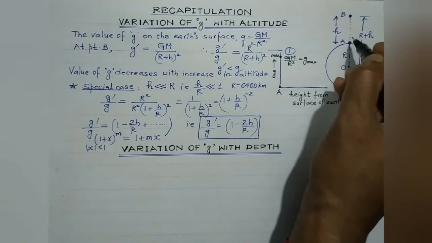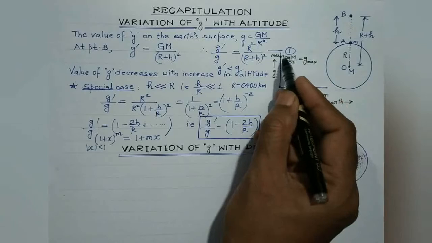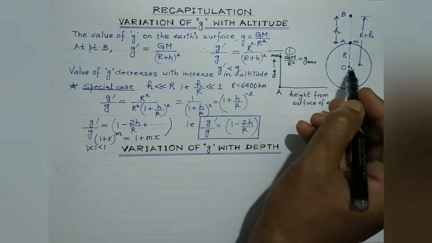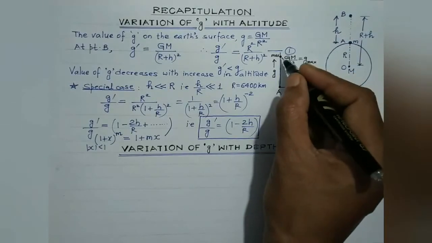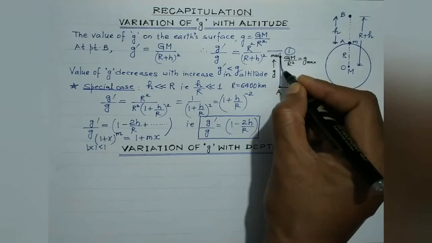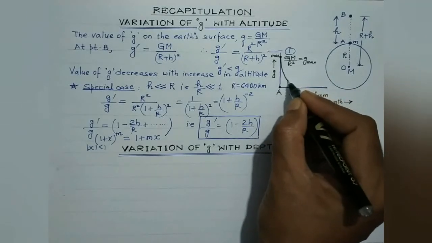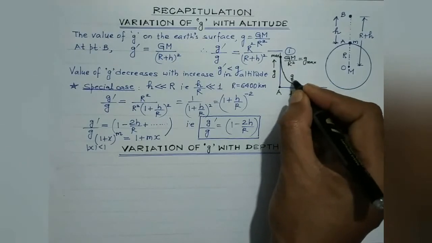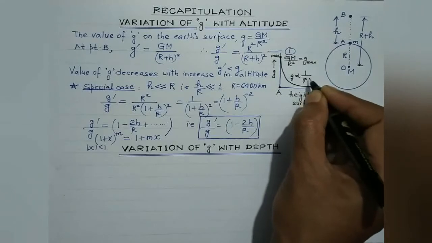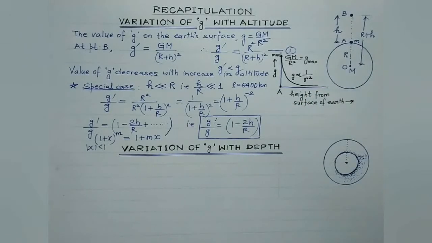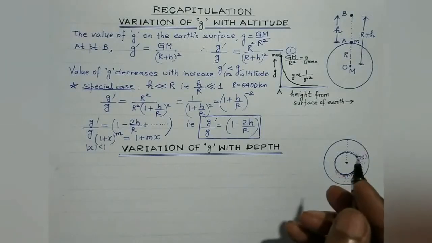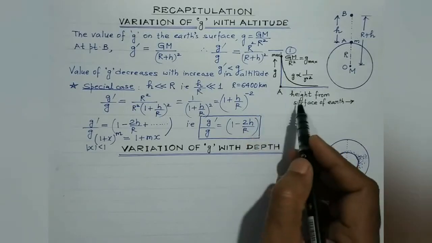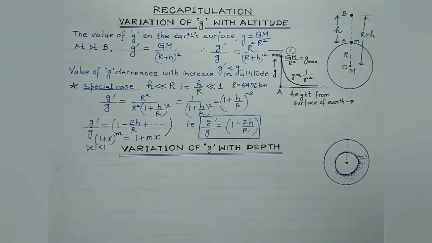Now, with the increase in the height, the value of small g decreases. It varies inversely as the square of the distance from the center of the earth. So actually, the graph would be like this. The curve will touch the horizontal axis at infinity. So small g is inversely proportional to the square of the distance of the observation point from the center of the earth. So this graph shows the variation of acceleration due to gravity with the height from the earth's surface.